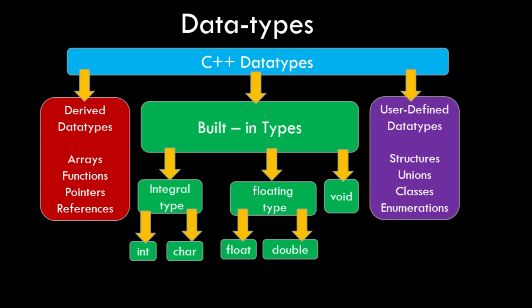So in that case, the data type of the variable which would store such value would be float or double. And we also have a data type as void, which basically means that it has no data type. So let's see these built-in data types in detail.